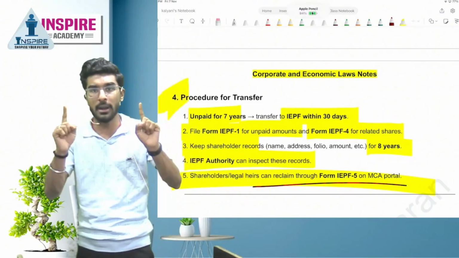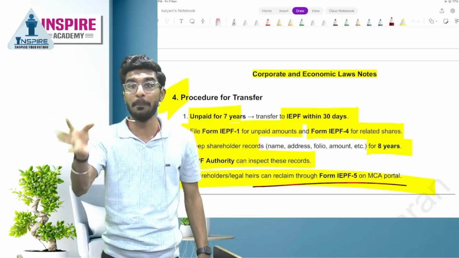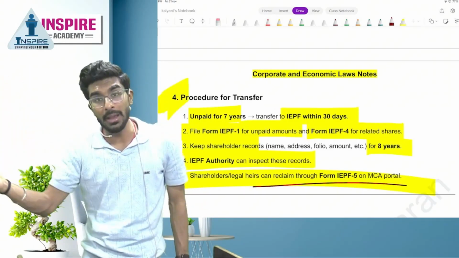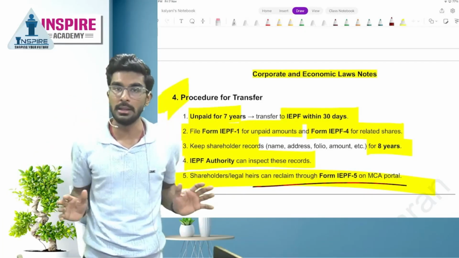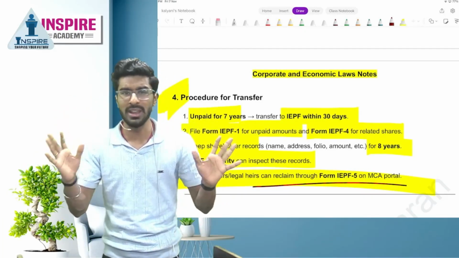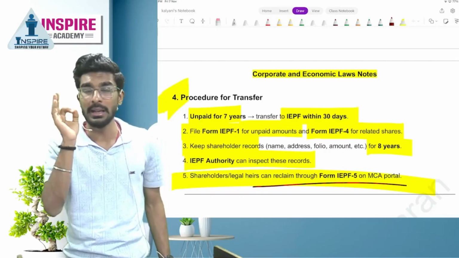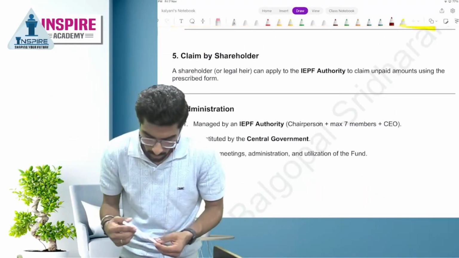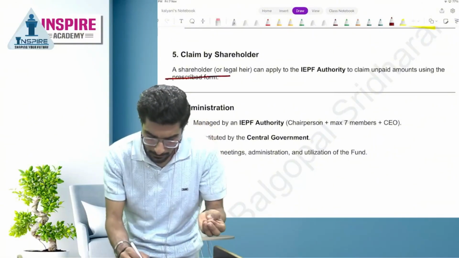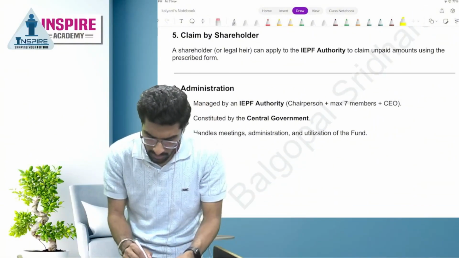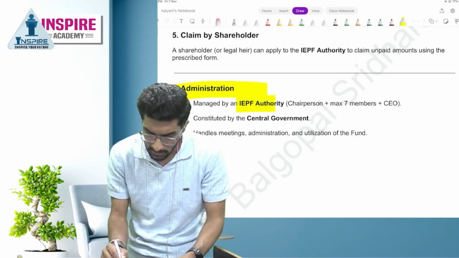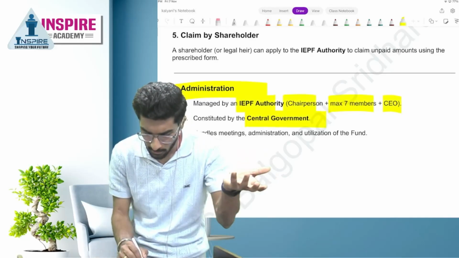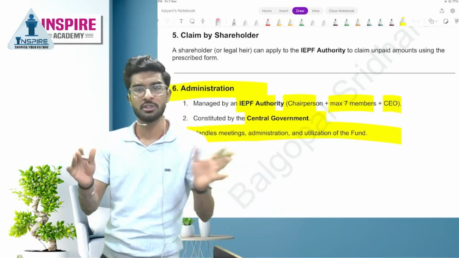So IEPF 1 is for filing return of unpaid amount. IEPF 4 is for shares. Then IEPF 5 is to claim back the dividend or shares. Very easy, people. This question will definitely be asked in your exam. Okay. Now last is claim by shareholders. We know this prescribed form is IEPF 5. Administration managed by IEPF authority, chairman plus maximum 7 members and a CEO, constituted by the central government, handles meetings, admin and utilization of fund.